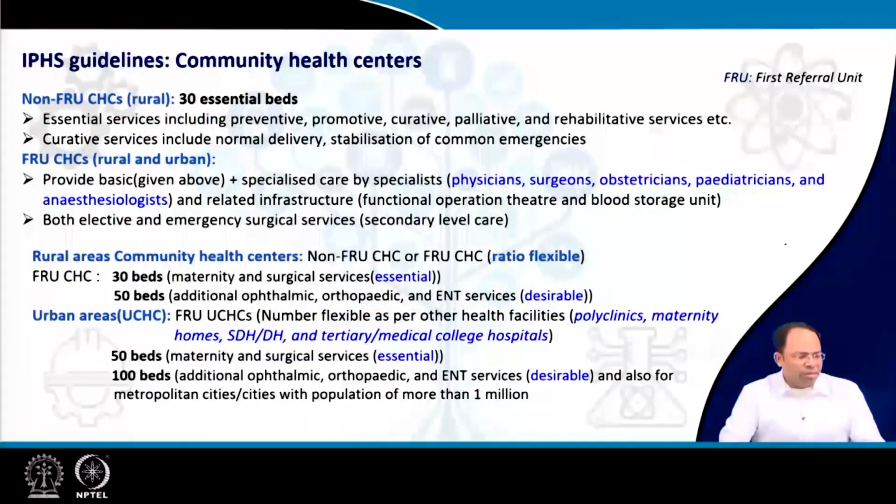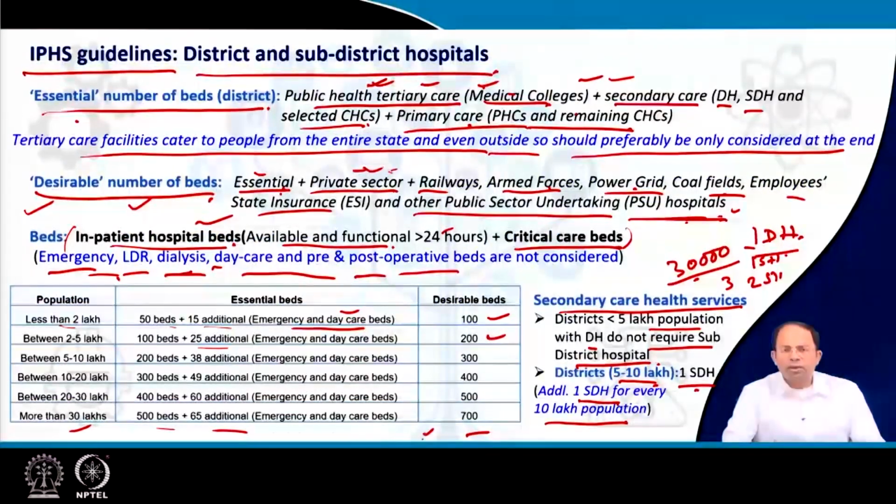But that doesn't mean that all the beds that we are proposing here should be present in these hospitals alone. Suppose it's a 30 lakh district. In that case, we have around 700 beds desirable. So what it means is this: district hospitals plus primary health centers, community health centers, plus the private sector all together will contribute to this 700 beds which is required for that particular district.